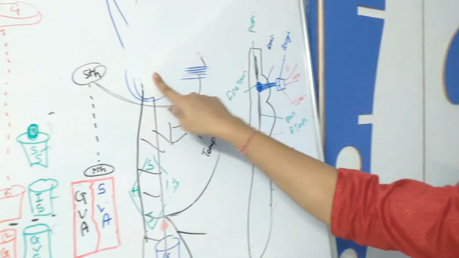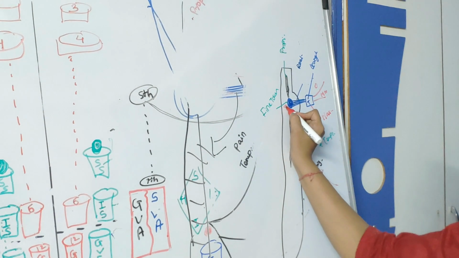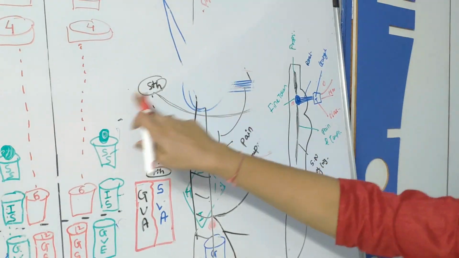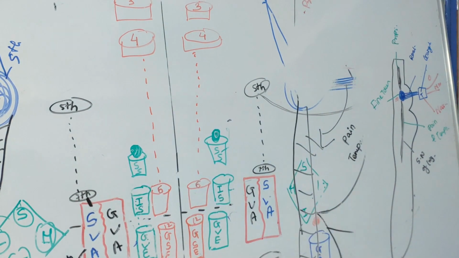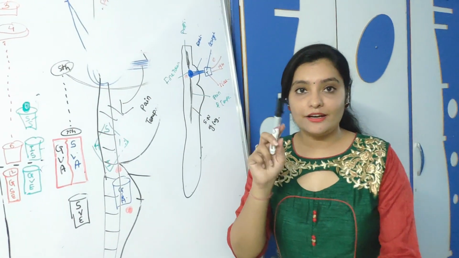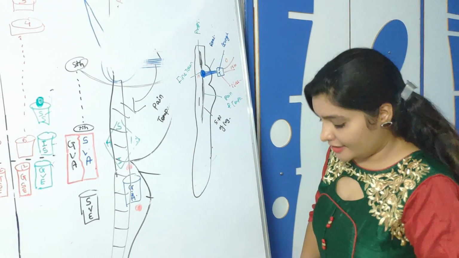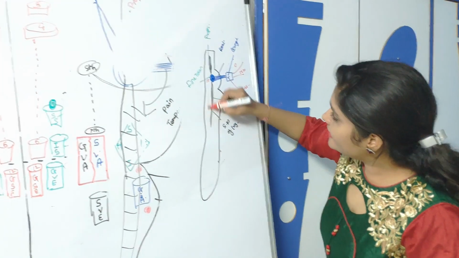And along with that, just behind there is the motor nuclei of fifth cranial nerve. You can see the motor nuclei of fifth cranial nerve. Now there are some ascending tracts, second order neurons, passing from here.